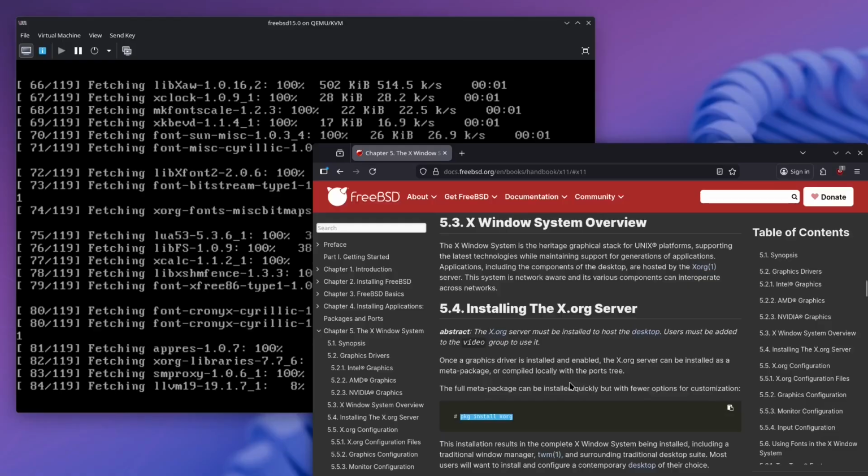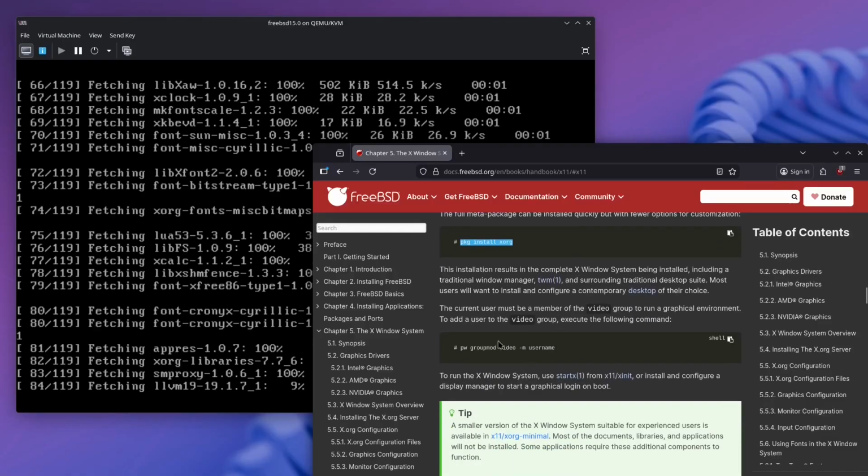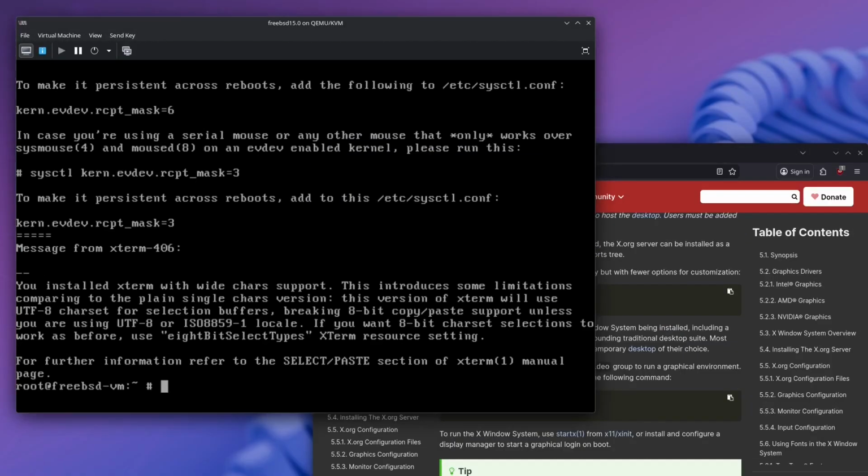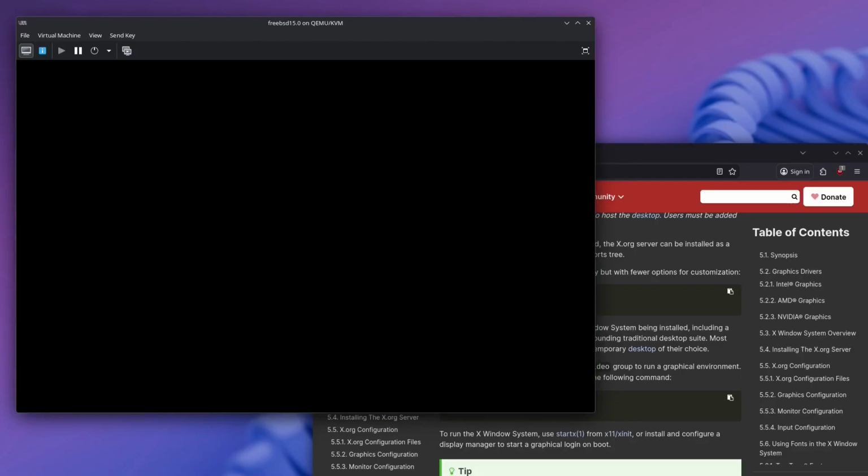Okay, there we go. So this is what I just did. And the current user must be a member of the video group to run a graphical environment. Okay, so I'm gonna have to add this as well. And then I can just do startx, okay. Okay, so X11 has been installed. And now I think I am finally ready to do a startx. And we should see, okay, there we go.